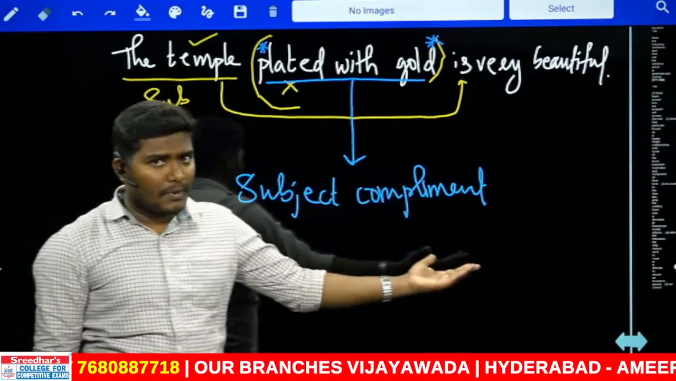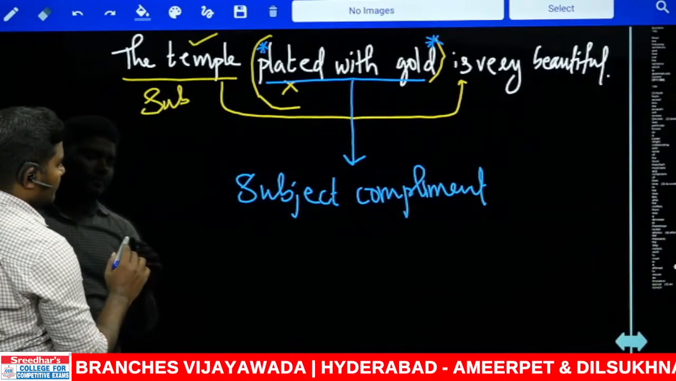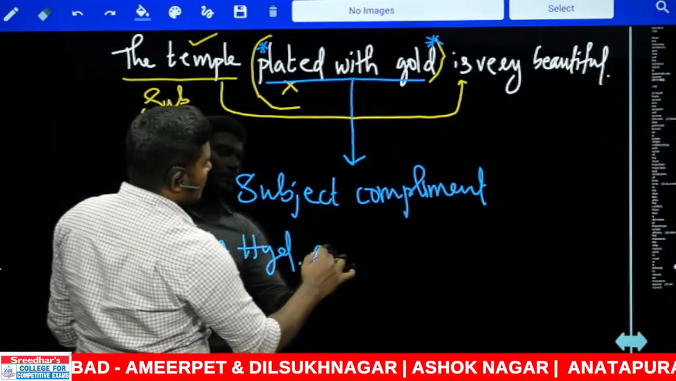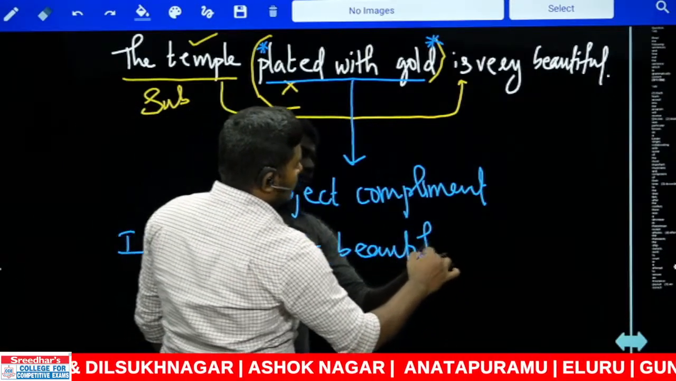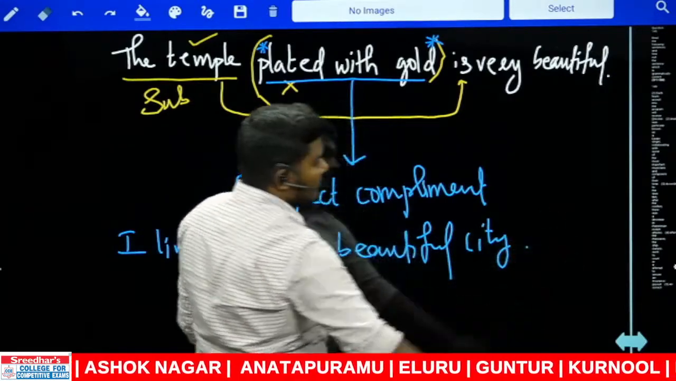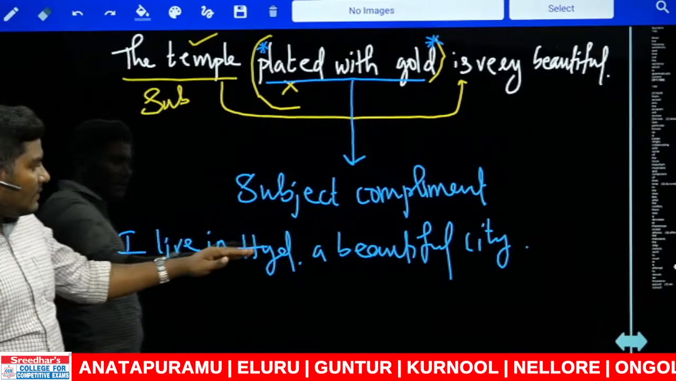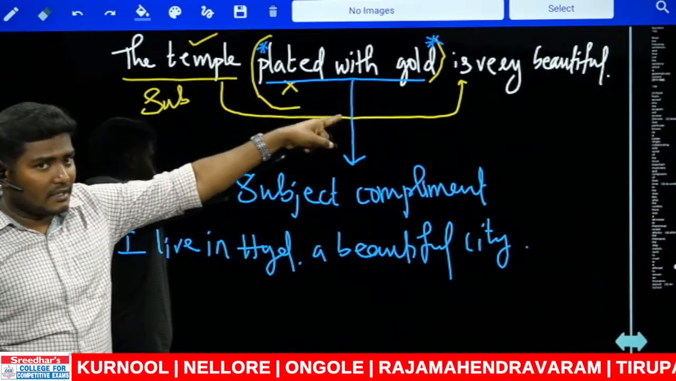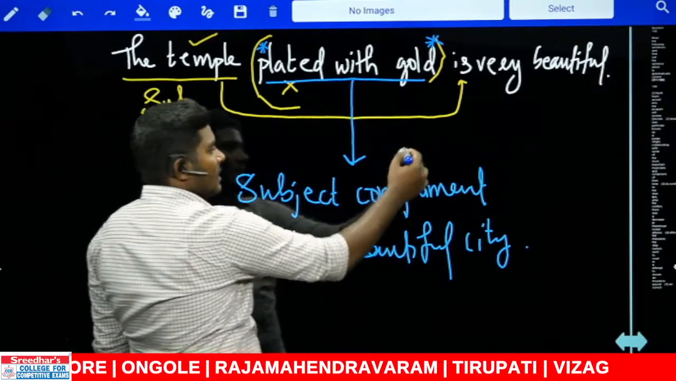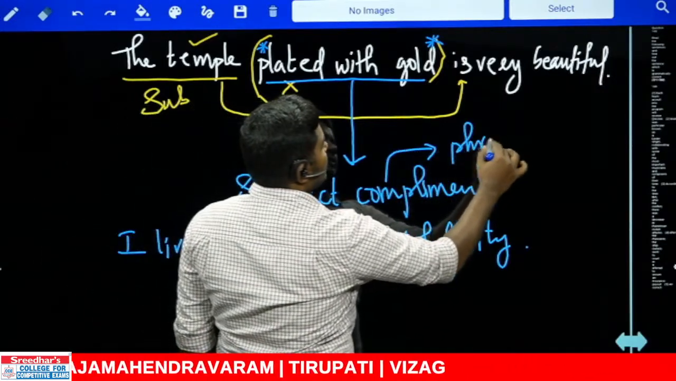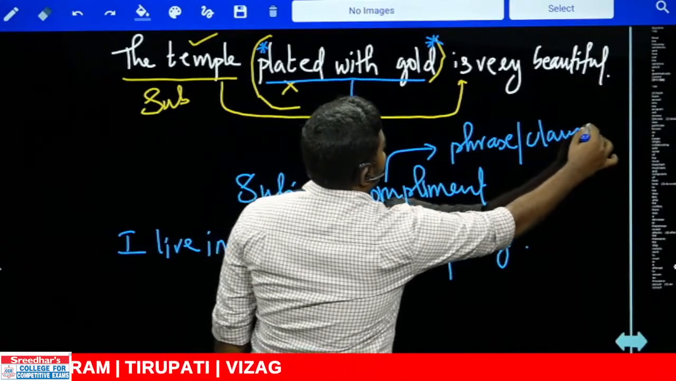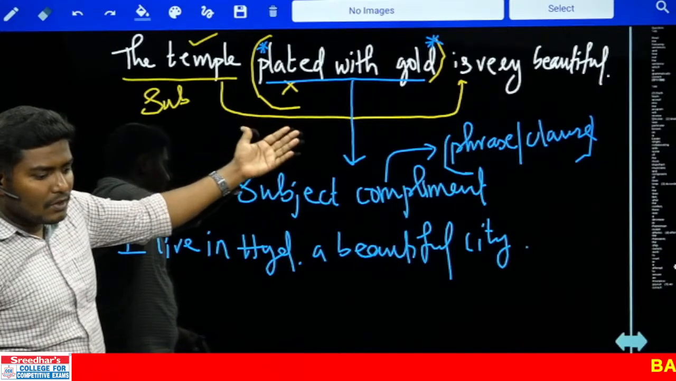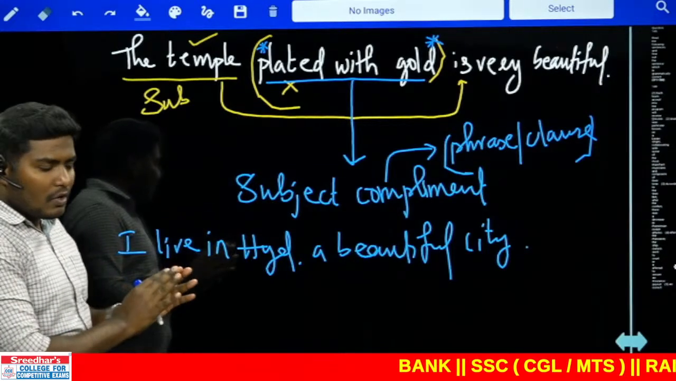There can also be object complement, no problem. For example, let us say: I live in Hyderabad, a beautiful city. Look at the sentence. I live in Hyderabad. That's not a clause. Kavya, there is no clause in that. That is just a subject complement. That is a phrase. A subject complement can be both a phrase and a clause. But in this particular sentence, that is a phrase. A clause is something that has a subject and verb agreement, right? So that is a phrase, but there can also be a clause. I can also give you a clause, no problem.